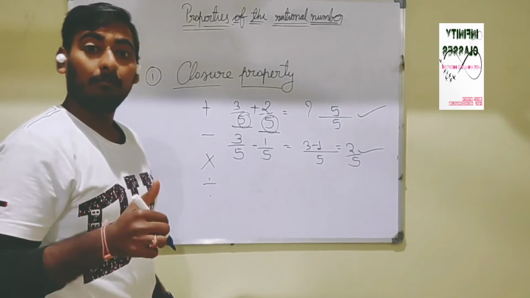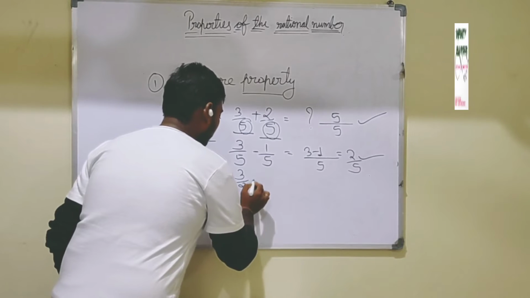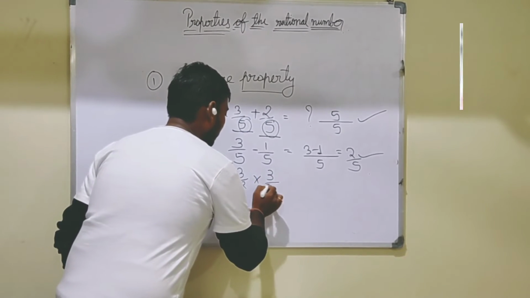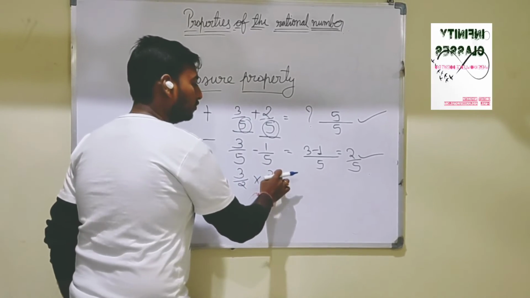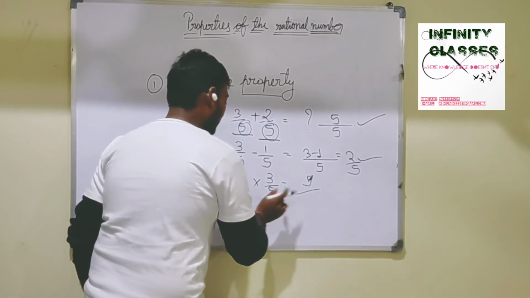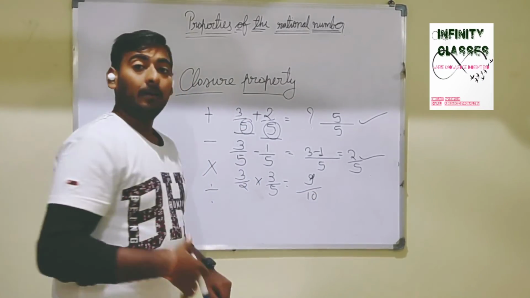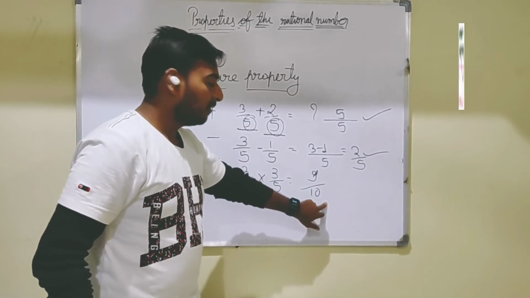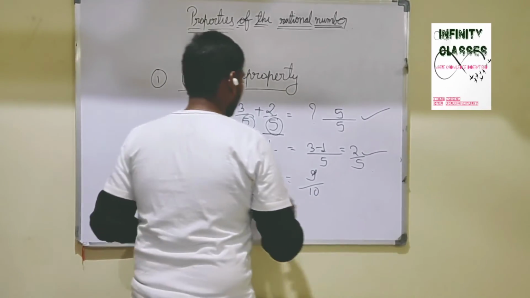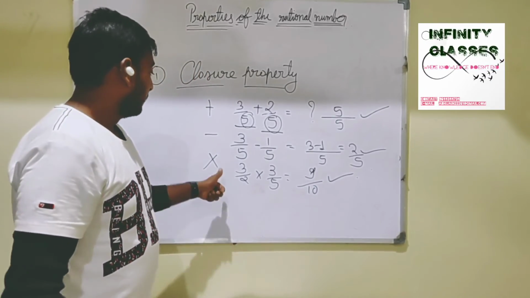Now we check on multiplication. If we multiply a rational number with another rational number, 3 times 3 equals 9, and 5 times 2 equals 10. So if we multiply a rational number with a rational number, a rational number is coming. So closure property also applies on multiplication.